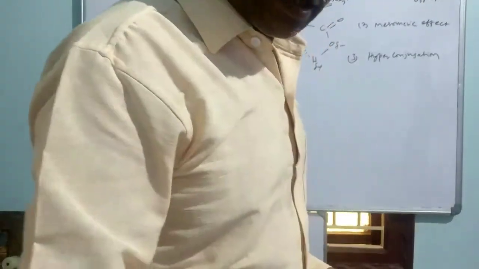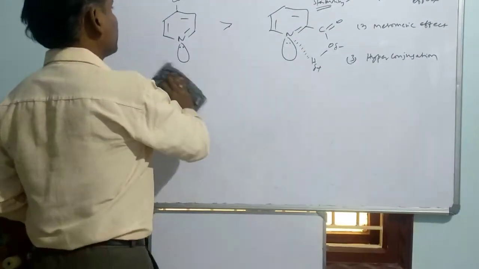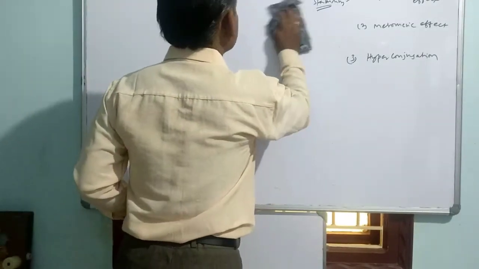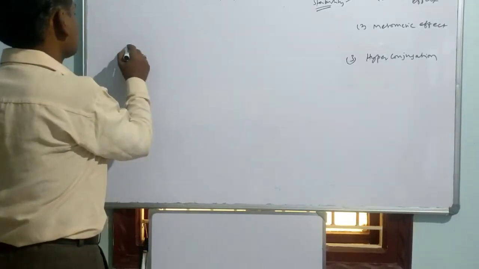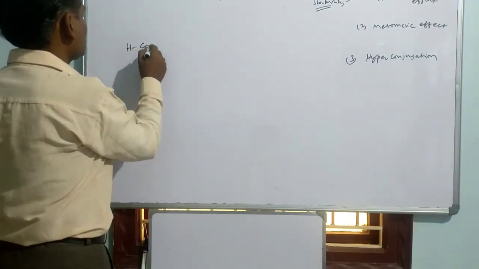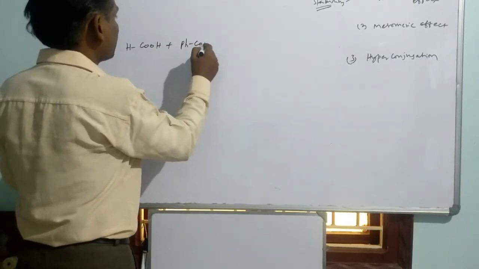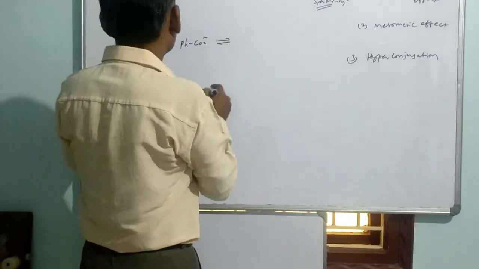Now let me consider an example to think about an equilibrium reaction. Ultimately, we consider an equilibrium reaction between two species. For example, let me consider HCOOH and benzoate. Let me consider these two species. And what is our expectation of this reaction?